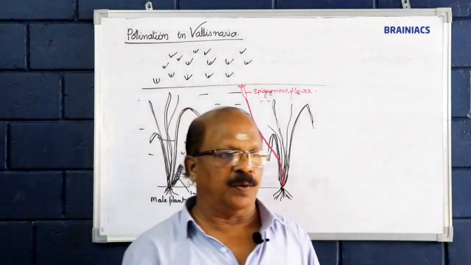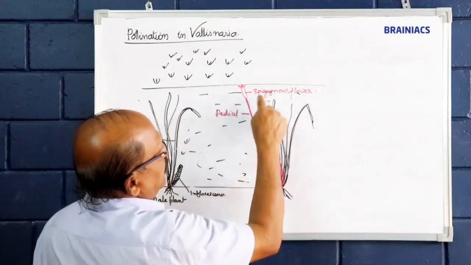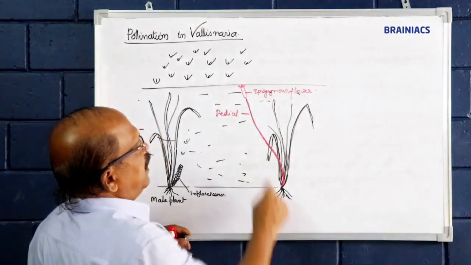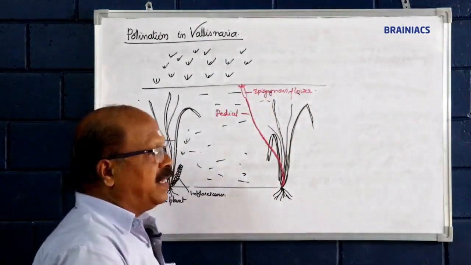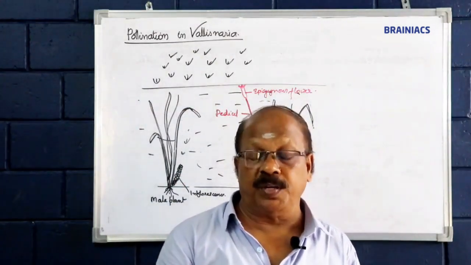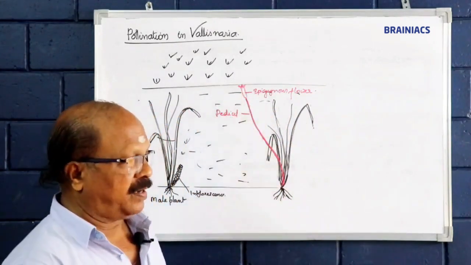The female flower is solitary, epigynous and pedicellate, with three perianth members. They come to the margin of the water when mature, for pollination, and they come to the surface of the water.